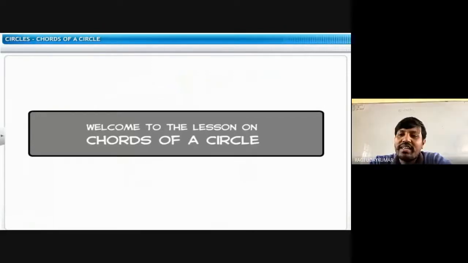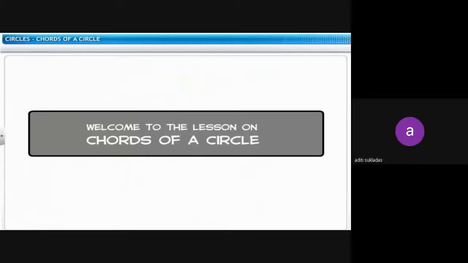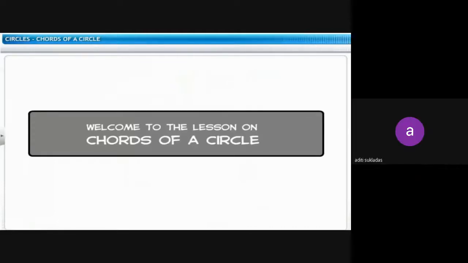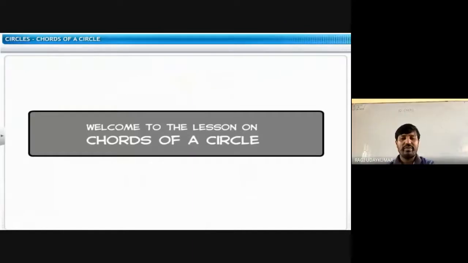A chord passing through the center of a circle is known as its diameter. What is meant by a chord? The line segment joining any two points on a circle is called a chord of the circle. Very good. Or without using the chord, a line segment joining any two points on the circle passing through the center. You can say it like that.